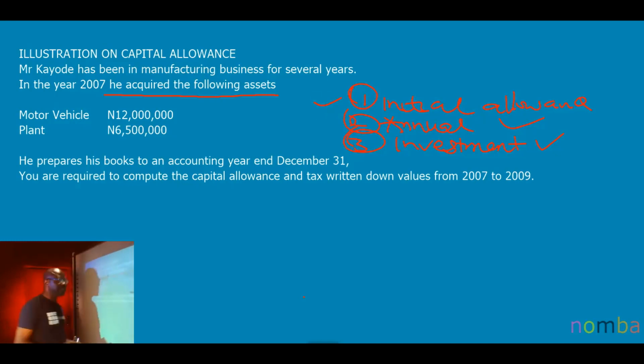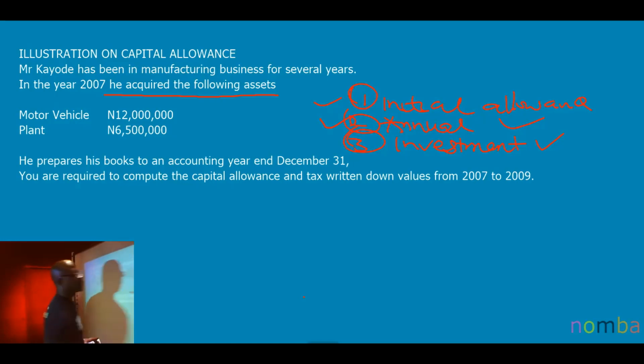Initial, because the asset is put to use for the first time. So, therefore, it is not an old asset. Take note. I said in the lecture notes that initial allowance is granted on an asset in the first year and once in the life of the asset. So, you can't expect me to compute initial allowance for an asset that has been existing for 4 years. That's not its first year. So, take note. Whether we are going to do that here, we will know by the time we go through the question again.